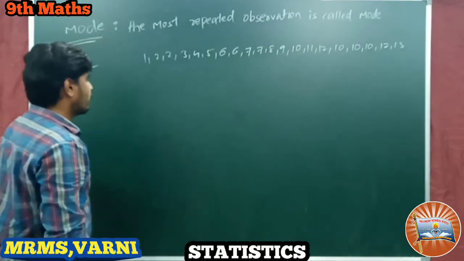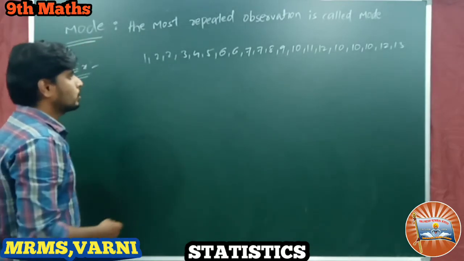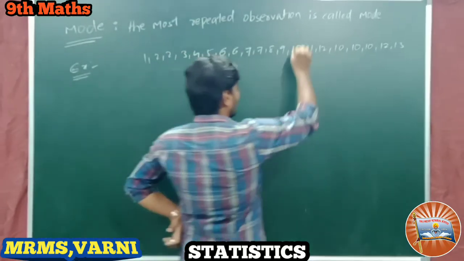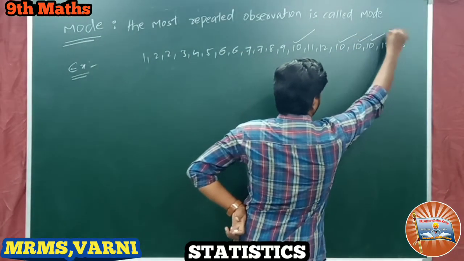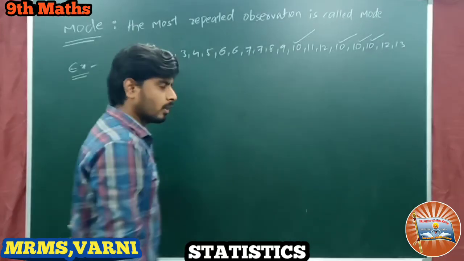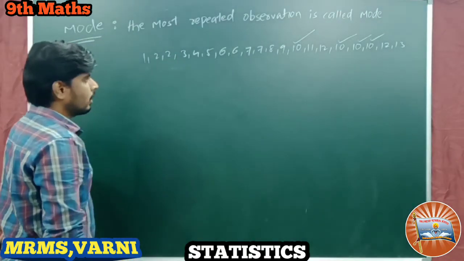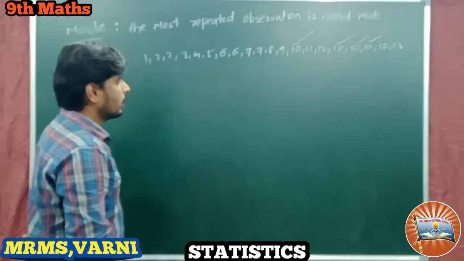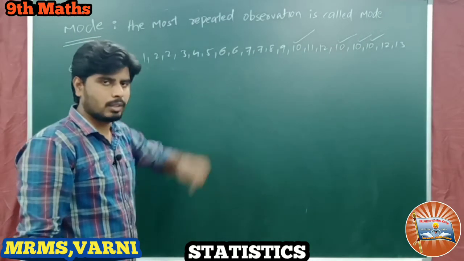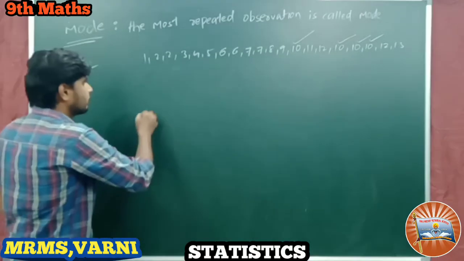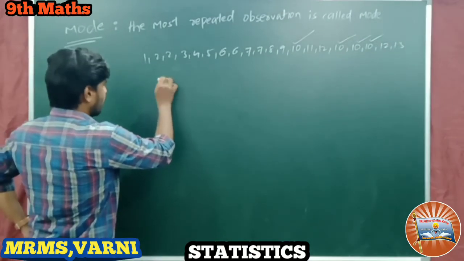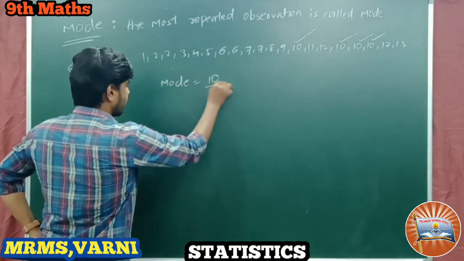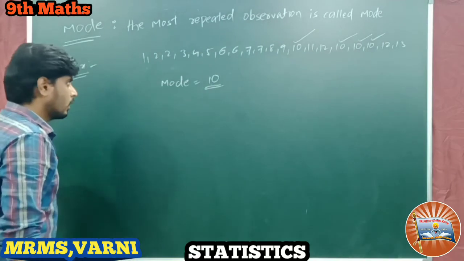Out of these 20 observations, what is the most repeated observation here? That is nothing but 10. So 10 is there 4 times. Is there another observation 4 times? No. So 10 is the most repeated observation here. So what can we say here? The mode of this data is 10. Isn't it?